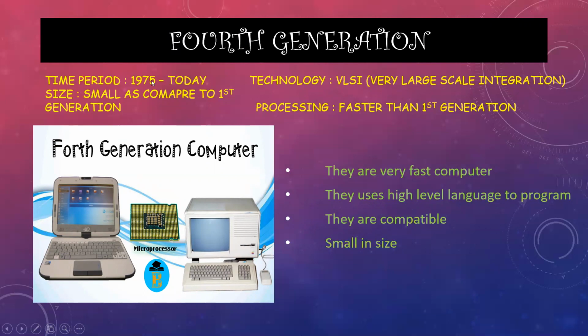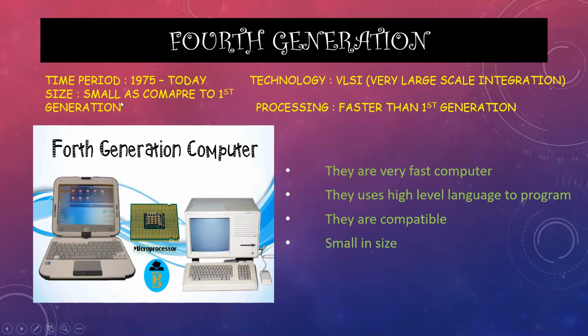In this time period, first the technology changed from IC to VLSI. What is VLSI? Very large scale integration. In this, the technology became faster. VLSI is just like a microprocessor. There is a difference between IC and VLSI: now it becomes a full circuit board, a CPU. The size of the computer is again smaller compared to the first generation.